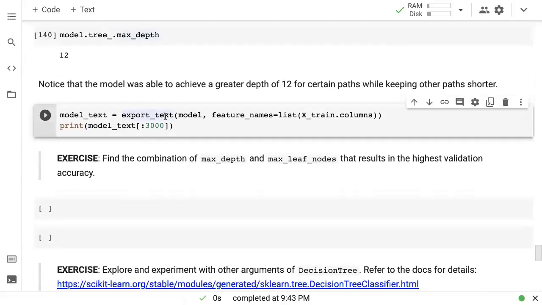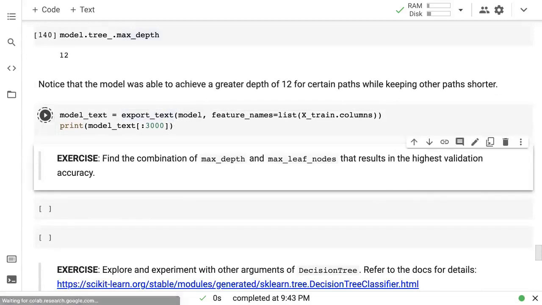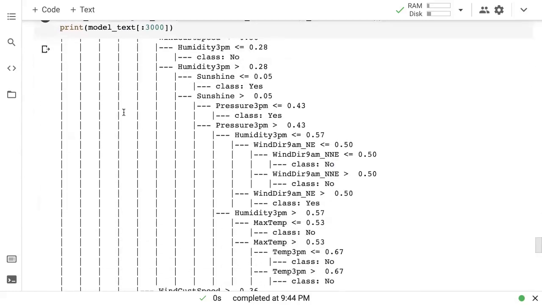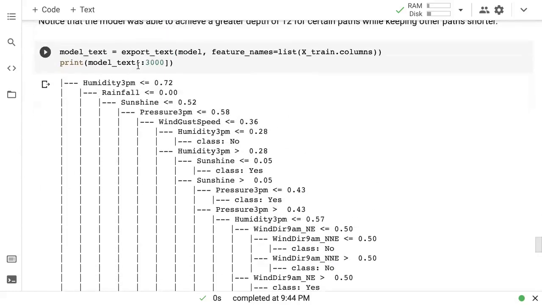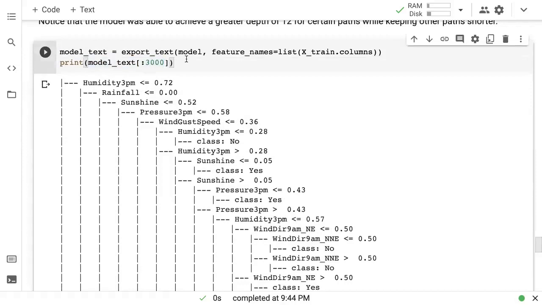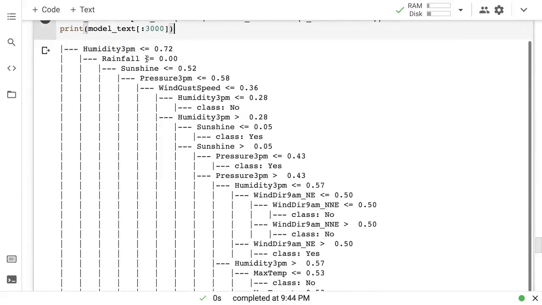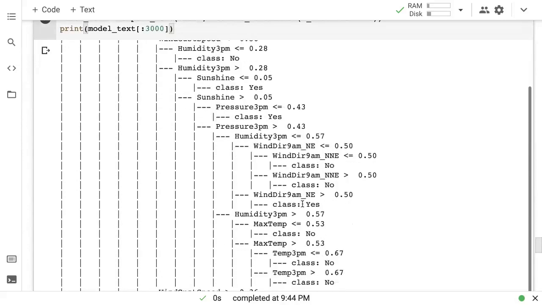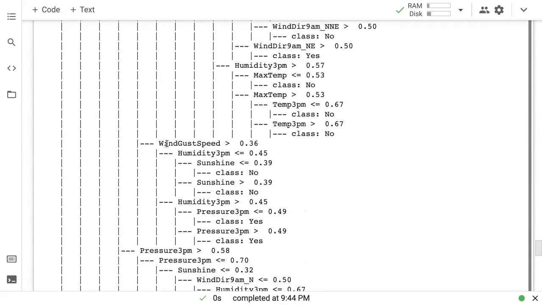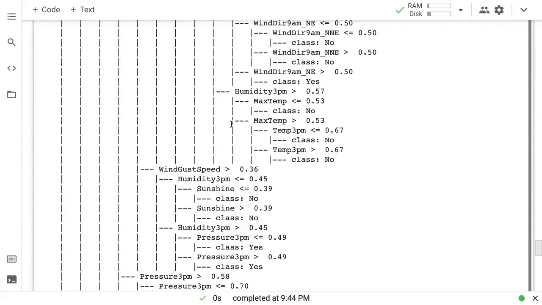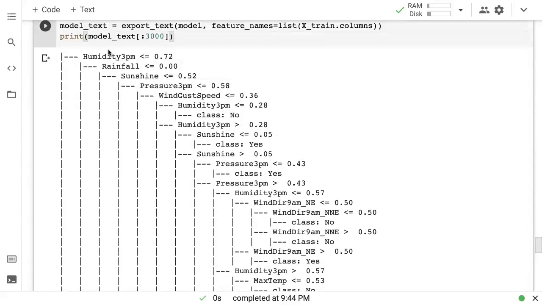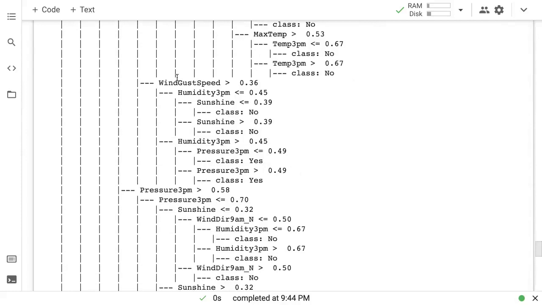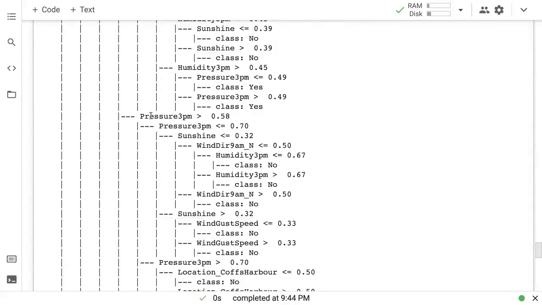And we can try and verify this. We can get the textual representation of the model and look at just the first few lines of it. The entire thing will get pretty long, so I've just printed the first 3000 characters or so. Here you can see that this is a fairly long path, but then this path definitely is shorter than this path. This is about 1, 2, 3, 4, 5, 6, 7, 8, 9, 10, 11, 12. So there are 12 checks here. On the other hand, here there are maybe less than 10 checks. And here there are even fewer checks.